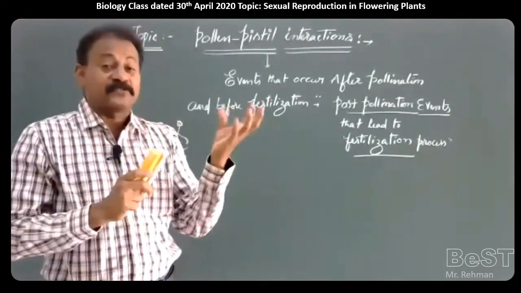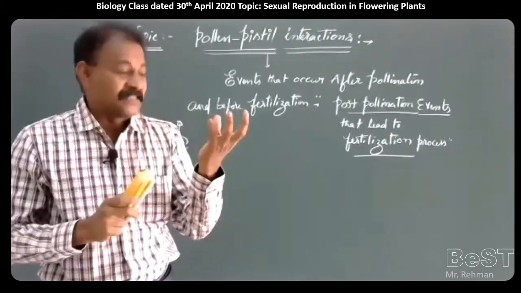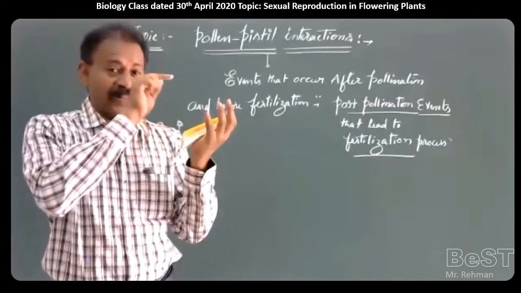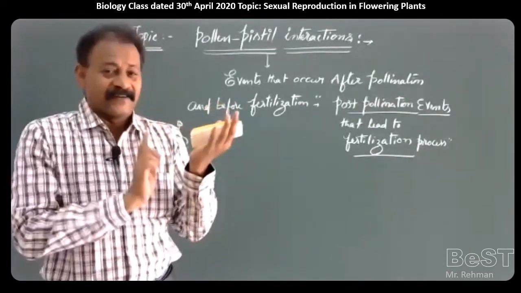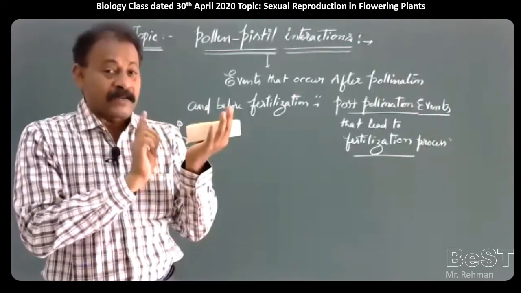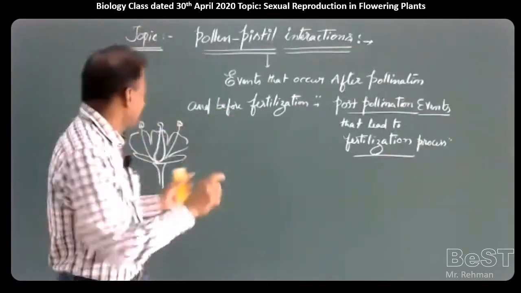So many pollen grains means so many types of pollen grains. What are those types? Maybe incompatible pollen grains of its own anthers. It means self-sterile, self-incompatible or prepotent pollen grains of the same flower may fall.